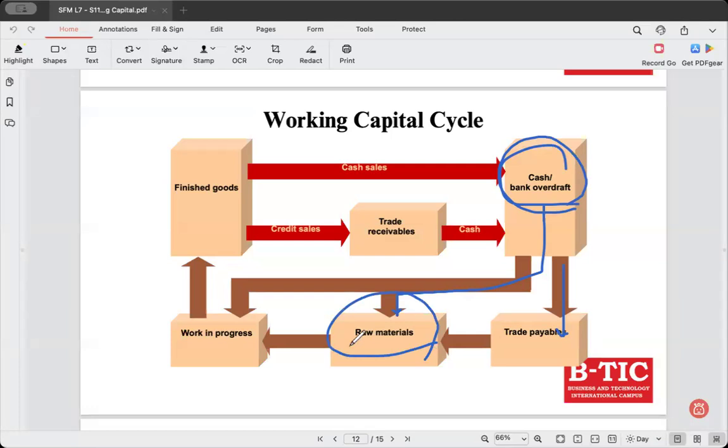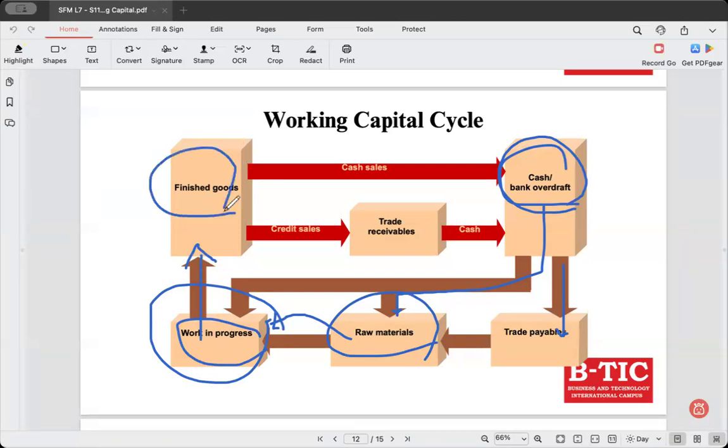So raw materials are then transferred into production. These raw materials now come to the position of work in progress. Now, this is the step that represents the manufacturing process. And then after this phase ends, these raw materials will be completely transformed into finished goods. Now they are ready to sell. Finished goods are ready to be sold.